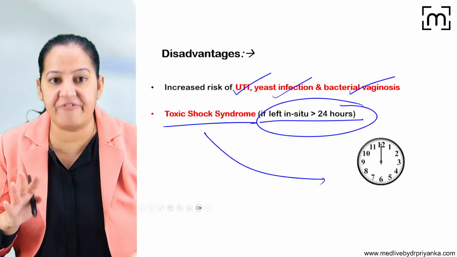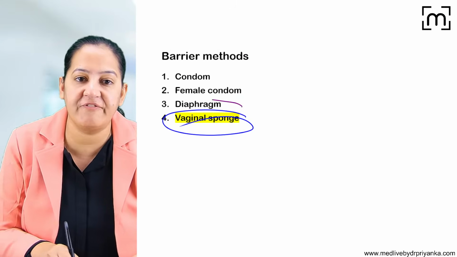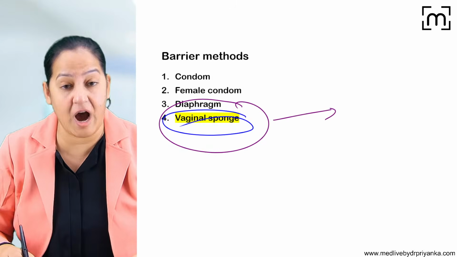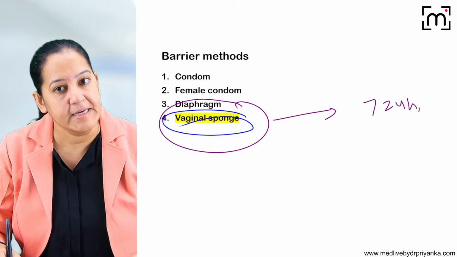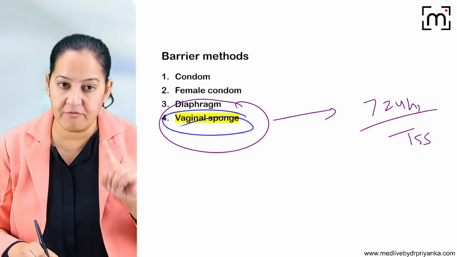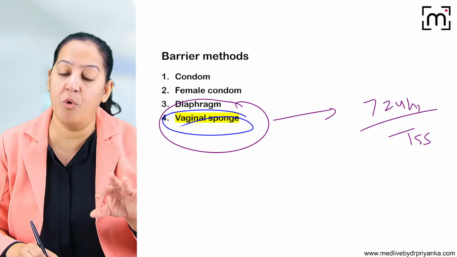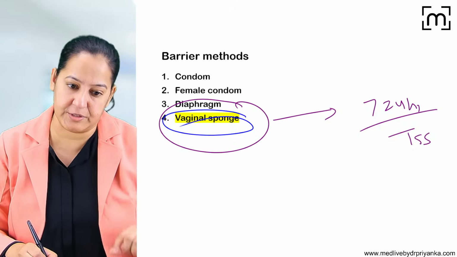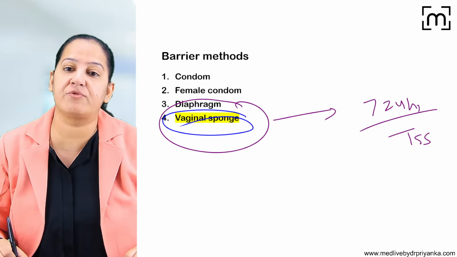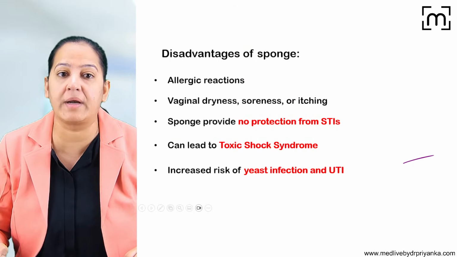If the diaphragm as well as vaginal sponge, if any of them is left after sexual intercourse for more than 24 hours, they cause toxic shock syndrome. So they are worn just before the sexual intercourse and removed within 6 hours after the sexual intercourse. If they are placed more, the chances of toxic shock syndrome are there. So that is the disadvantage in them.